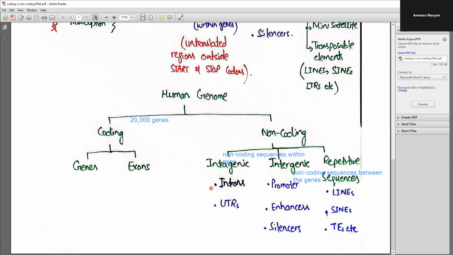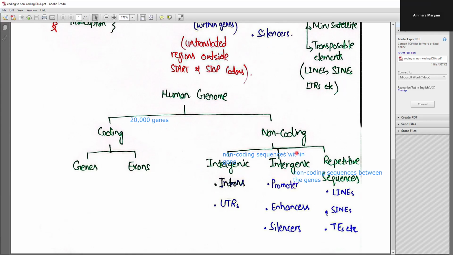They are not translated into proteins, and are spliced out of the messenger RNA before translation. The next are the UTRs. These are the untranslated regions that are not translated into proteins. These are present outside of the start and stop codons.